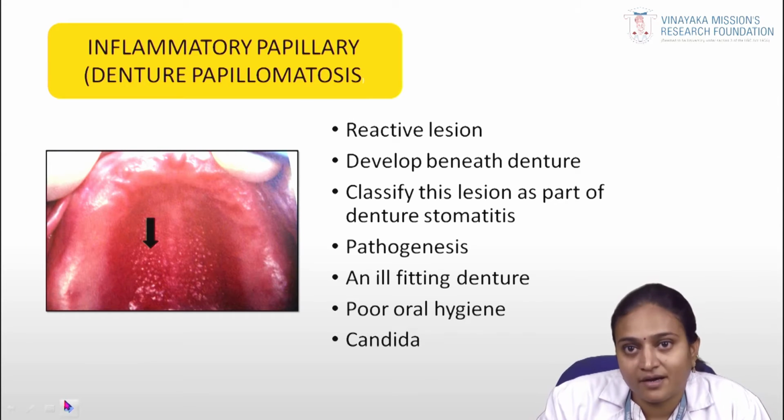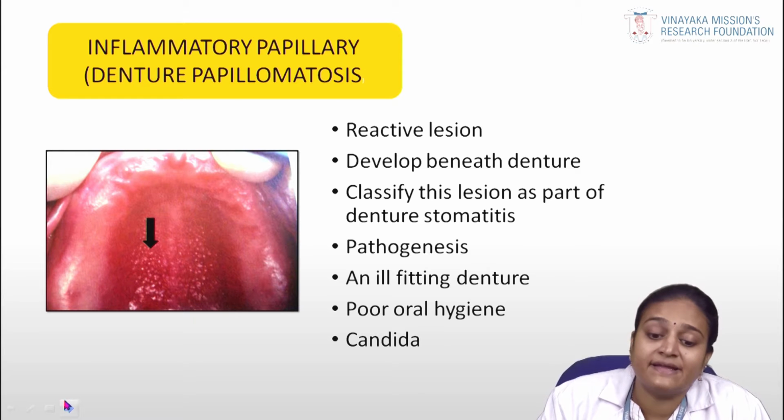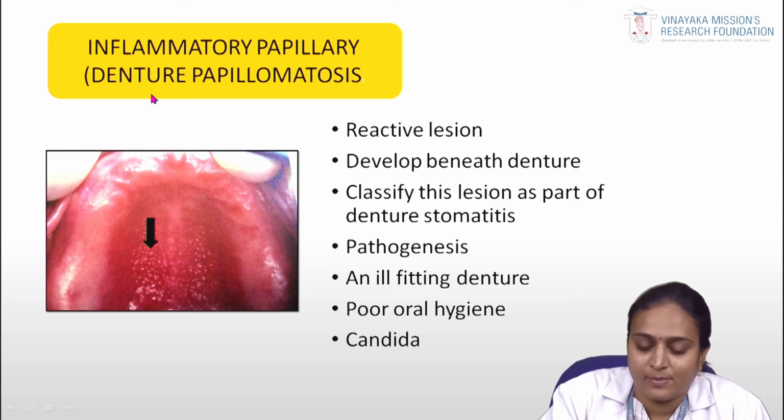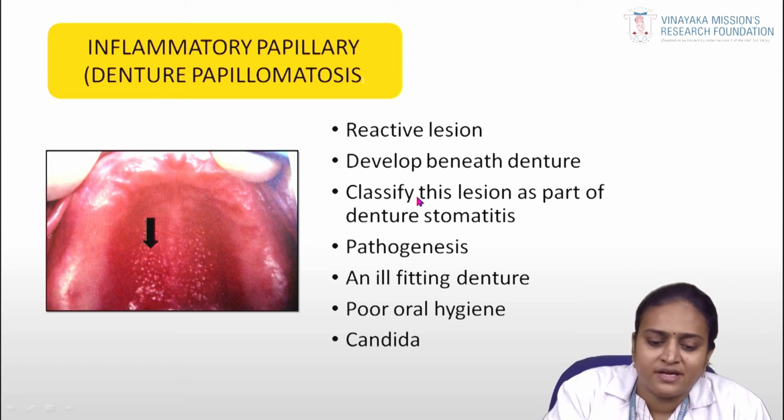Okay, coming to another fibrous lesion, called inflammatory papillary hyperplasia, also called denture papillomatosis. It's a reactive lesion. It develops beneath the denture area, most commonly in the palatal area. We classify this lesion as a part of denture stomatitis.